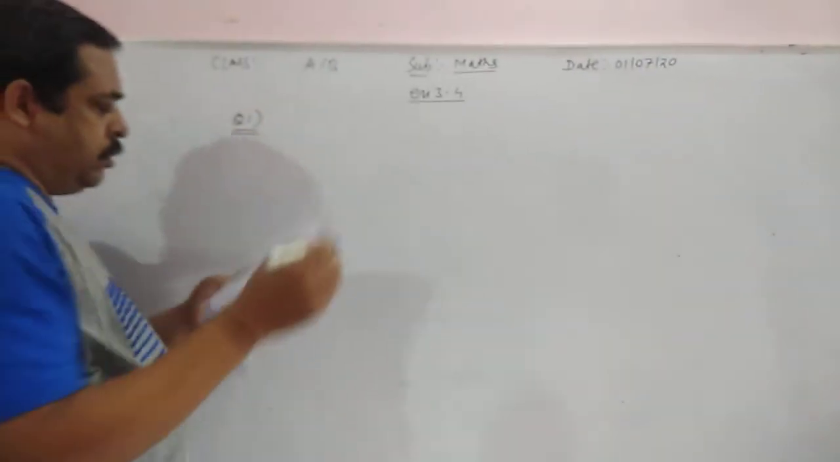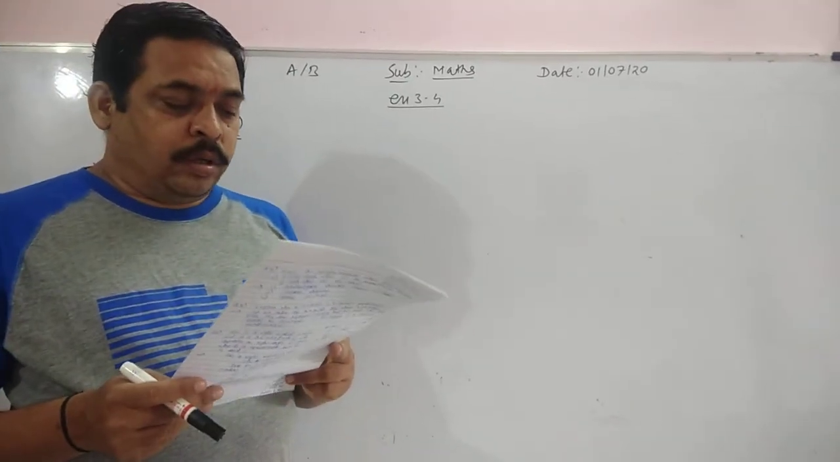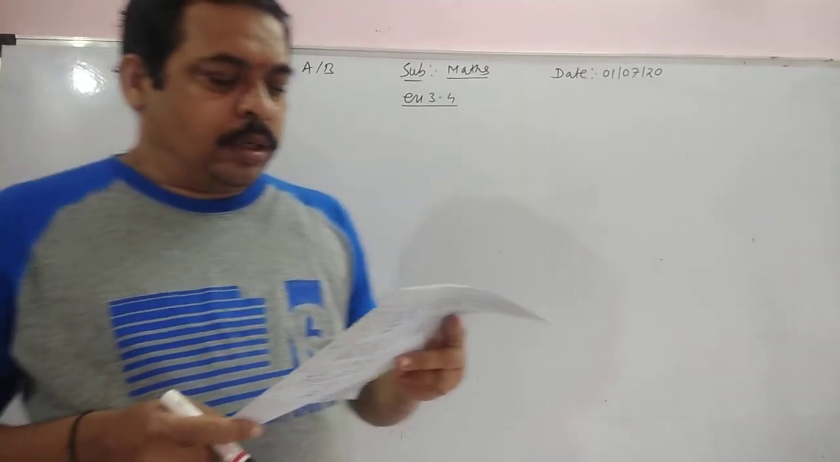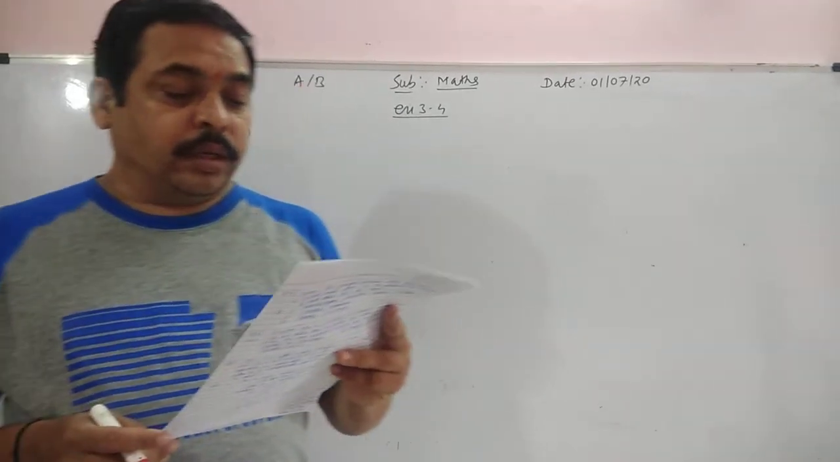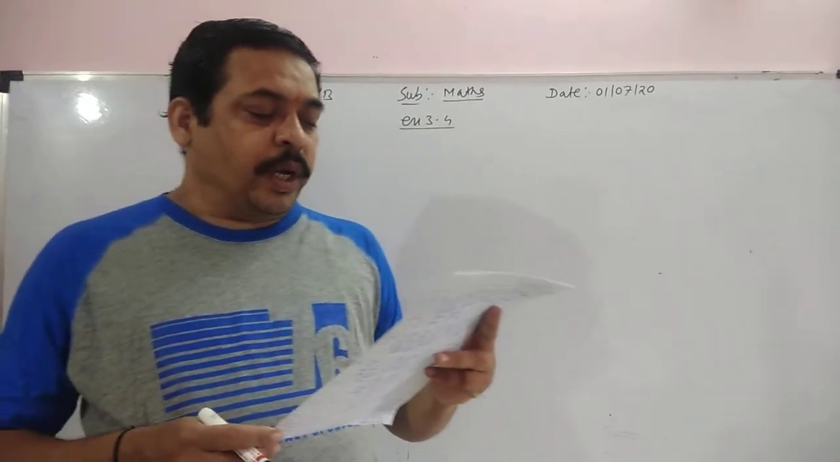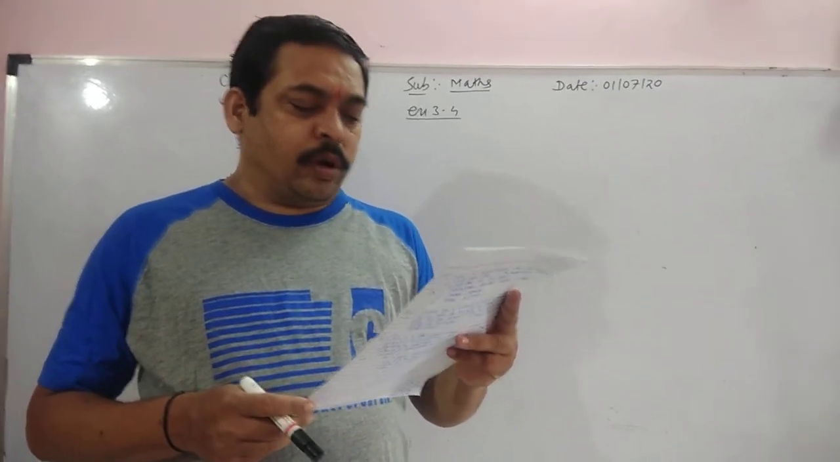Question number 1. State whether true or false. Some statements are given, meaning the properties regarding the quadrilaterals which we learned earlier. Some statements are given and we have to state whether they are true or false.